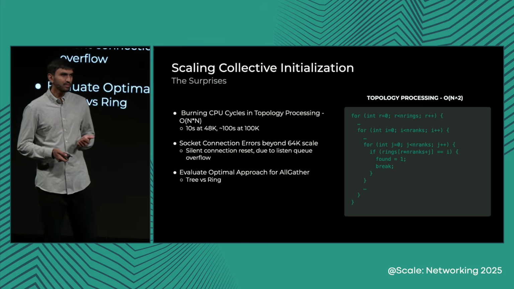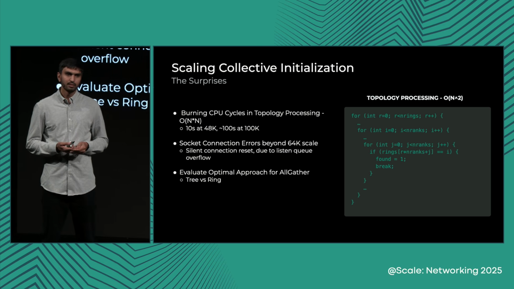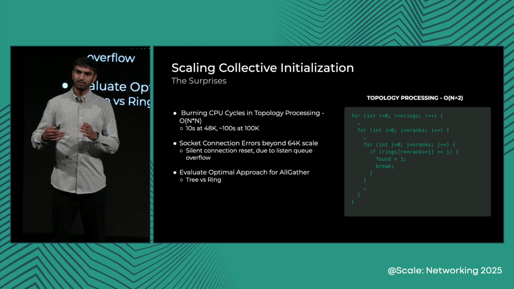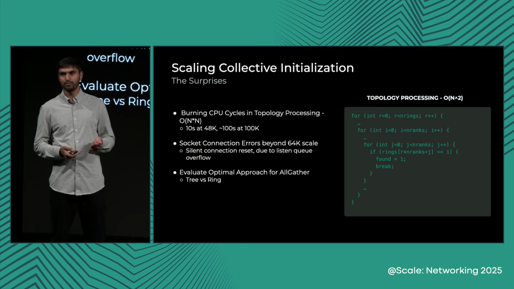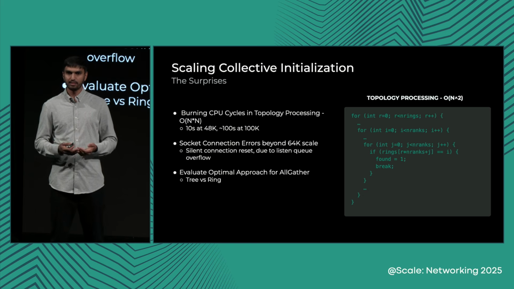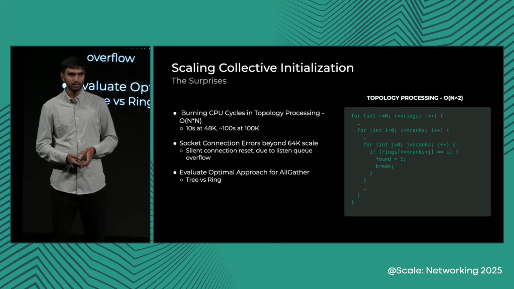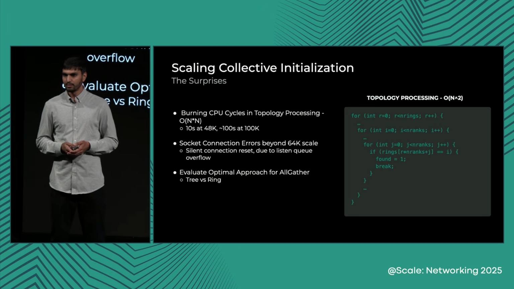The second notable key thing was the TCP store optimization that I described: every rank connects to it. So as you scale, the number of connections TCP store needs to handle grows, and beyond 64K scale, we started seeing connection errors. Once we spotted the error, it was very obvious that there is a listen queue overflow setting in the system, which was already set to 64K, a pretty high number. And because of that, there were silent connection errors.